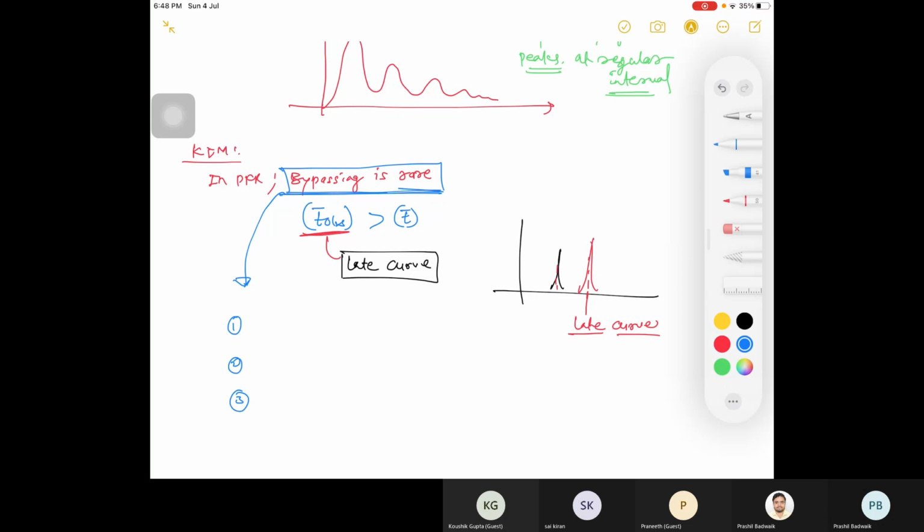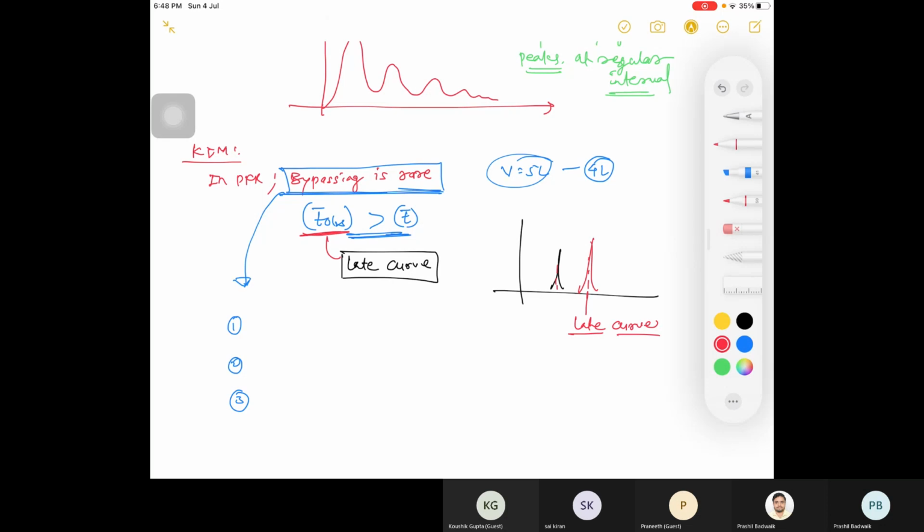I'll give you some clues. Suppose your instrument or your calculation is incorrect, and you are getting the volume wrong. Suppose your volume is 5 liter and you are measuring it as 4 liter. So by measuring 4 liter, what will happen? Your T observed will be higher as compared to your T mean. So you will get a late curve.